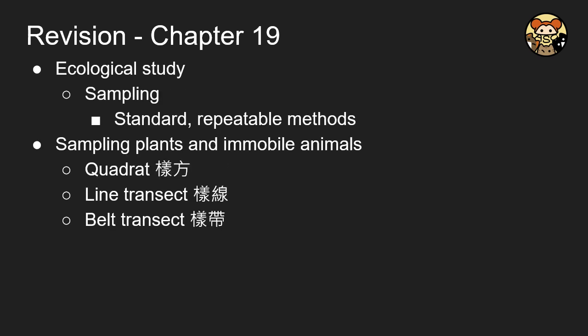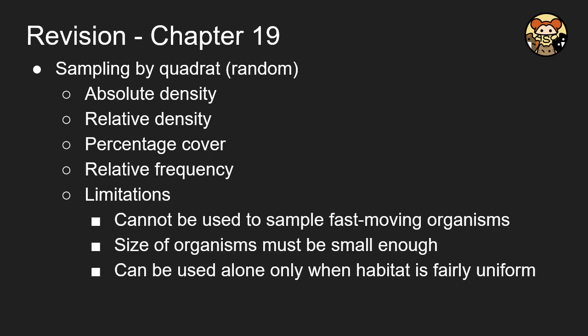And finally, if you are able to go to the field, as a field trip, we have to understand how we're going to sample. Sampling is just some standard and repeatable methods to collect data. And for sampling plants, we have these three terms: the quadrat, line transect, and also the belt transect. So for sampling by quadrat, they say randomly place the quadrat on the floor. So we are going to calculate the absolute density, relative density, percentage cover, and relative frequency.